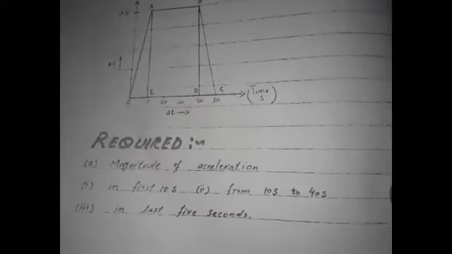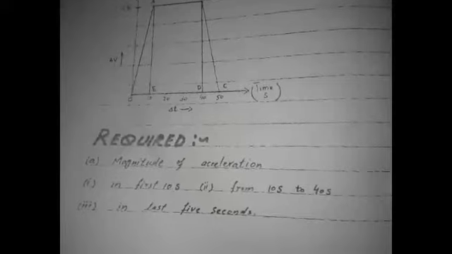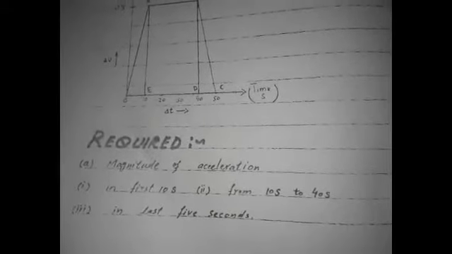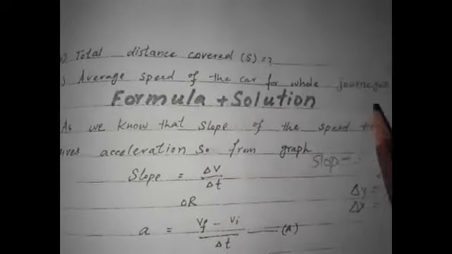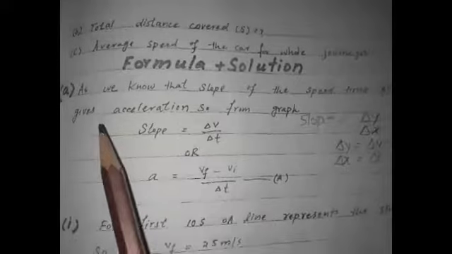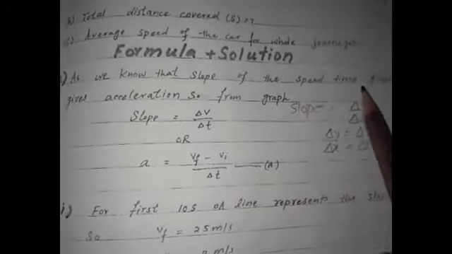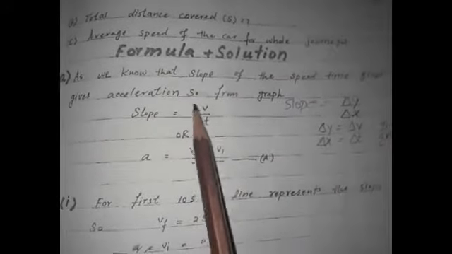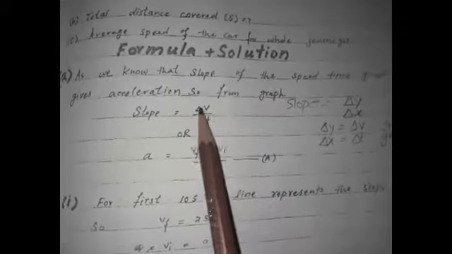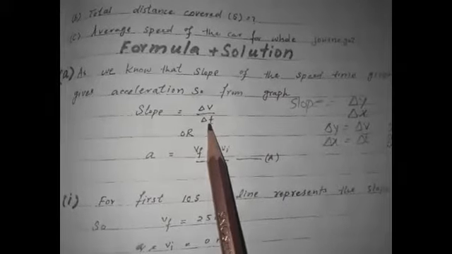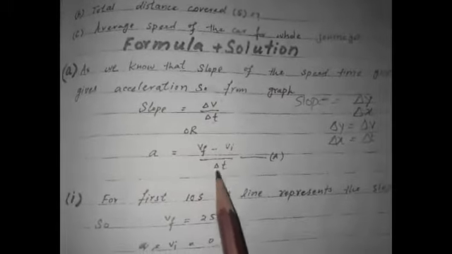This is the diagram for the question. This is the given data. Required is the magnitude of the acceleration in the first 10 seconds, from 10 seconds to 40 seconds, in the last 5 seconds, total distance covered, and average speed of the car for the whole journey. Formula plus solution. As we know, the slope of the speed time graph gives acceleration. So from the graph, slope is equal to del v divided by del t, or A is equal to Vf minus Vi divided by del t.